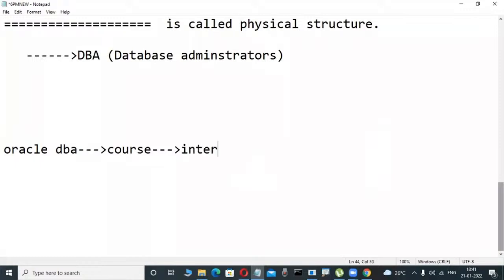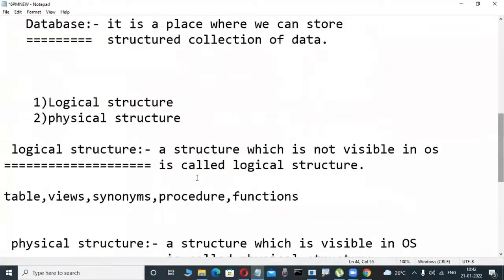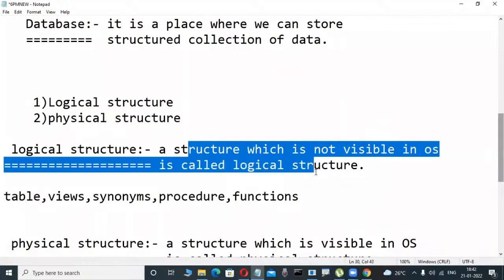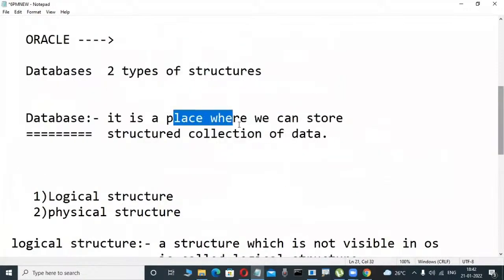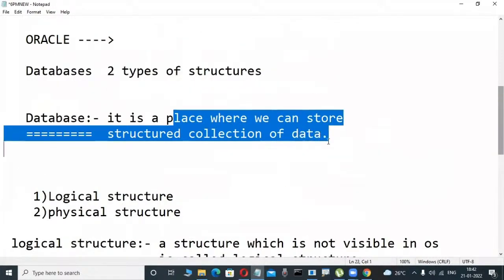Observe here, in the interview, my interviewer asks, Murali, what is a database? If I say the bookish answer, that it is a structured collection of interrelated data, I will be rejected immediately.